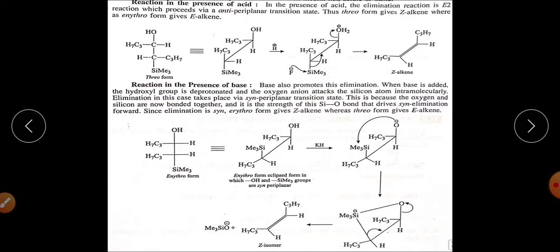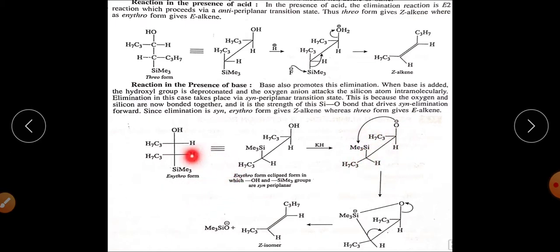Means if we are taking the erythro isomer of this particular compound, at that time you get the E alkene. This is the beauty of this reaction. When the same reaction is carried out in presence of base, you have already seen in the mechanism that there is formation of O negative, and at that time you will have to acquire the syn periplanar shape, so that this one will be syn and this one will be syn, so that they can form the cyclic transition state.